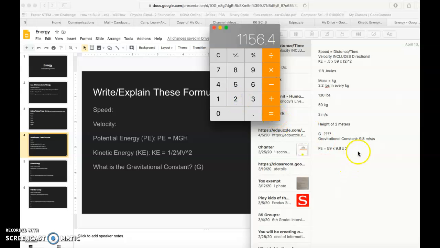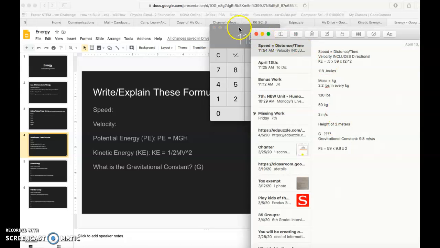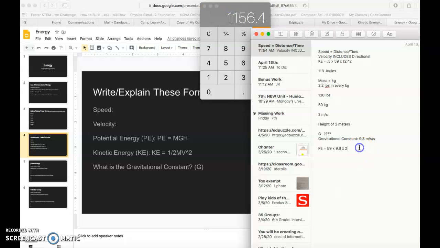And when I'm all done, I am going to have my calculation right here of 1,156.4. So as I said before, that would be 1,156.4 joules, because when we're calculating our energy, whether it's potential energy or kinetic energy, the unit we use in the end is joules. That's how much energy is tracked.